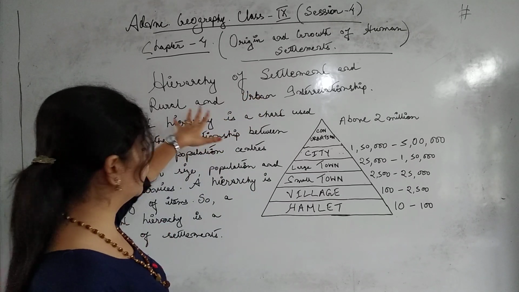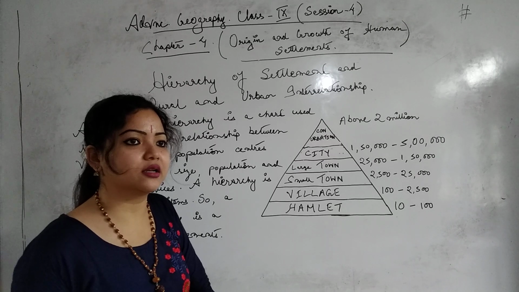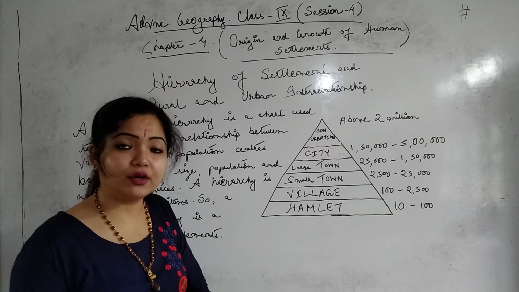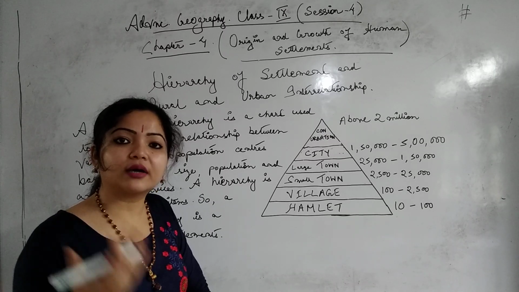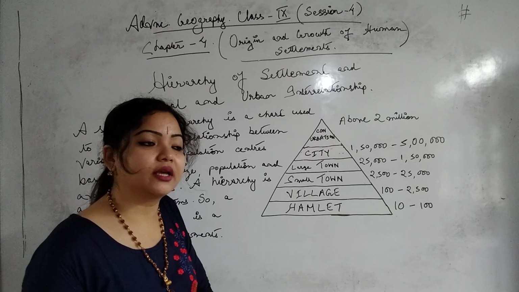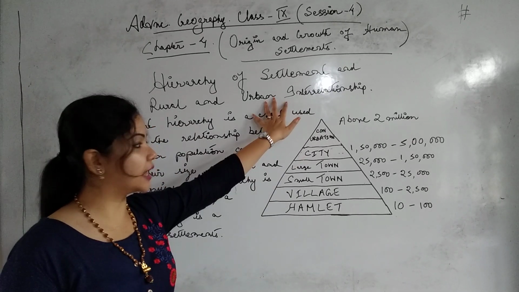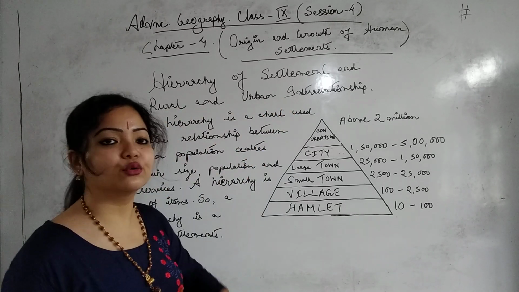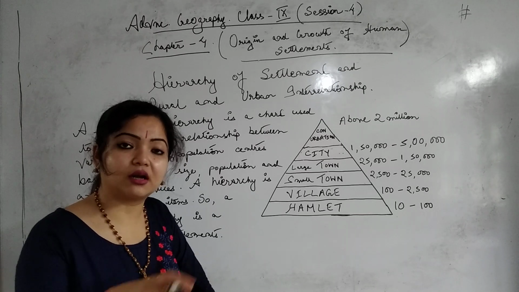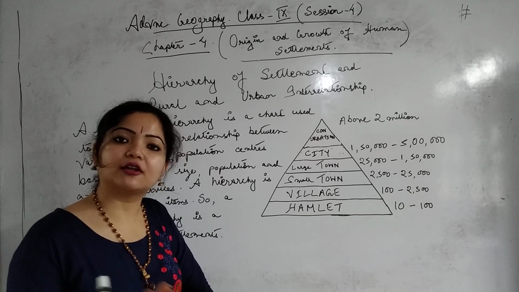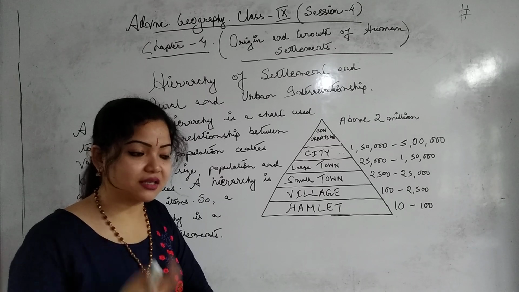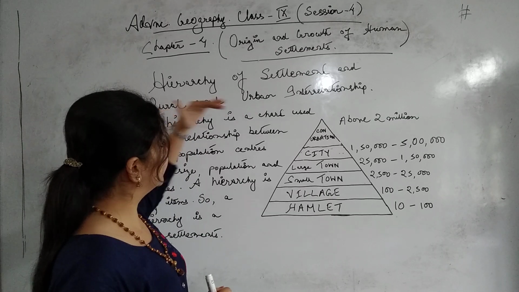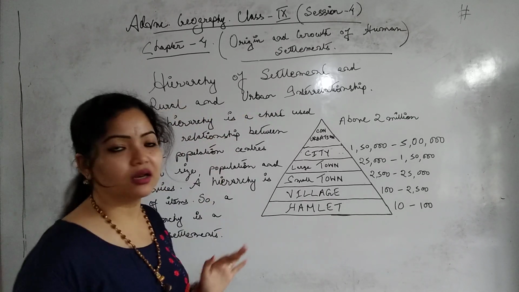I think you all know there are very small shops in the rural areas also, and for those shops the people have to purchase or collect all the goods from the urban areas and bring them to the rural areas, and the people dwelling in the rural areas can get all their necessary commodities from that particular shop. Is it clear? So this is the relationship of the urban and the rural areas.